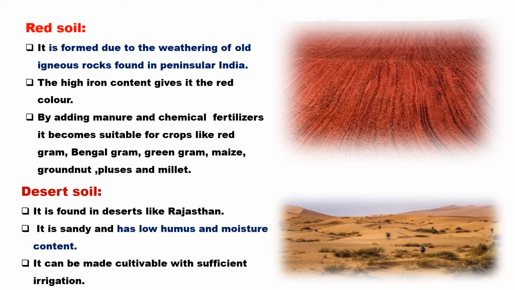And the next soil that we are going to discuss is desert soil. You all know what is meant by desert soil, where we get a scanty amount of rainfall, that is less than 40 centimeters of rainfall. So such kind of soils can be found where the rainfall is very low.